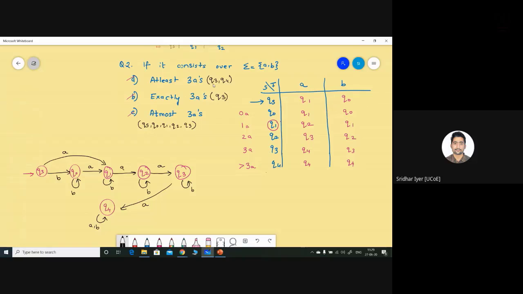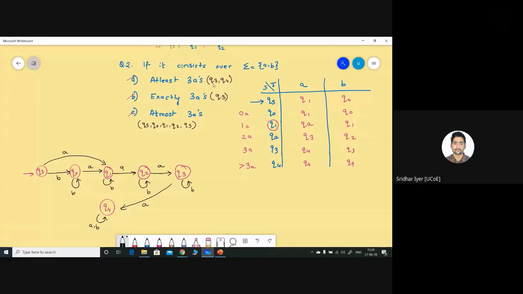For the first question, Q4 is final state in first condition, so Q4 will be a trap state because it is final. For the other ones, it will not be a dead state, not a trap state. It will be a normal state only for the other conditions. But for the first condition, it will be treated as a trap state because it is final as well as the inputs are getting trapped. For the others, it will be treated just as a regular state.